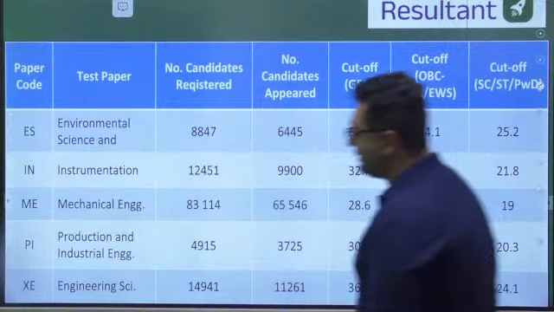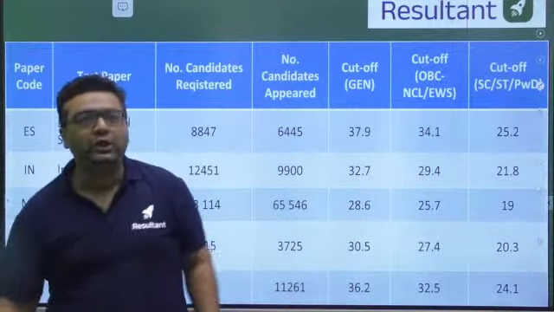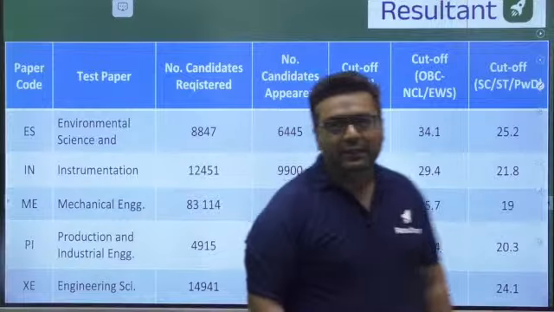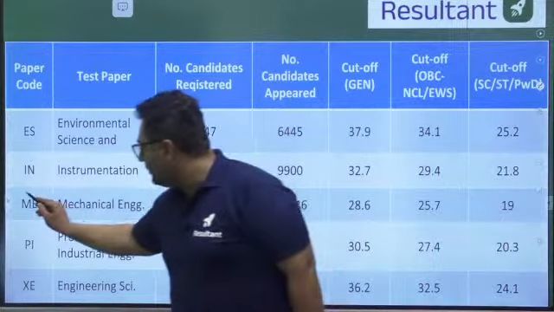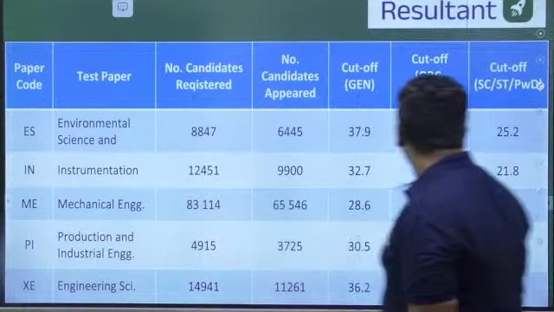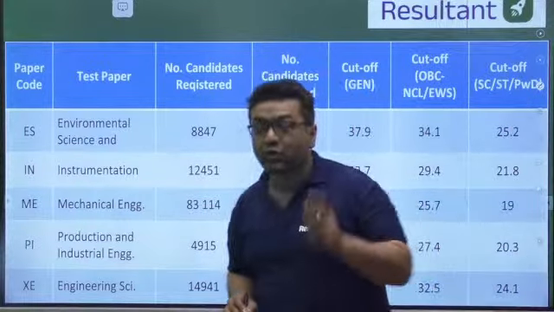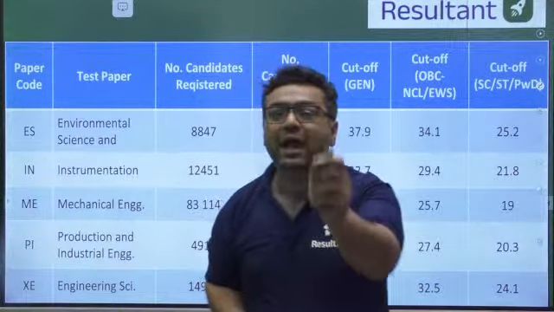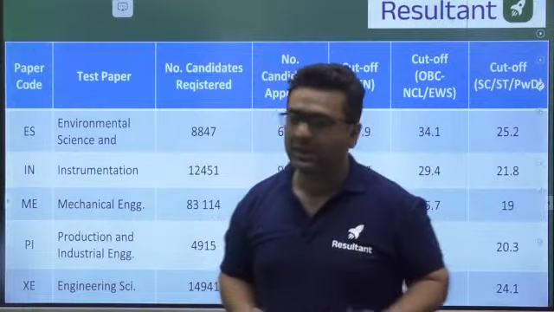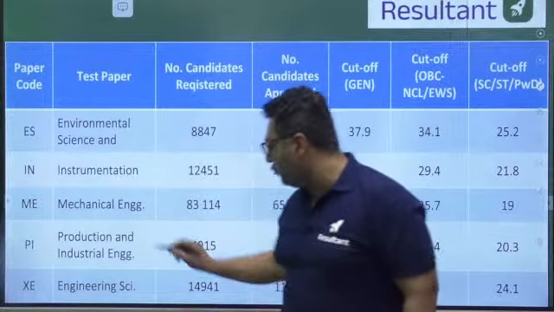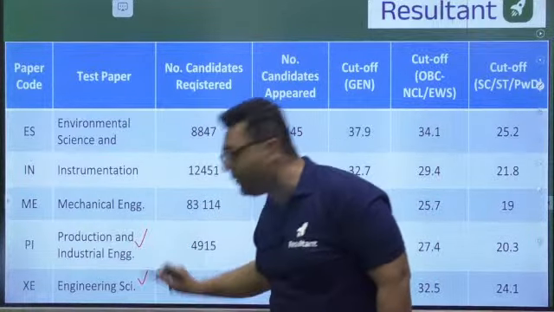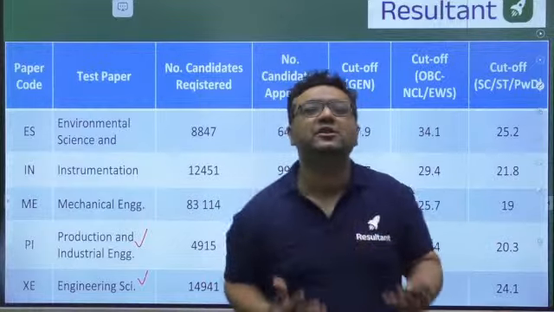Everybody clear? Okay, guys. Like I have told you for mechanical, similarly I can show you here for other branches as well. A student now can appear for more than one GATE paper. You can also appear for the PI or XC paper to increase your chances of selection.